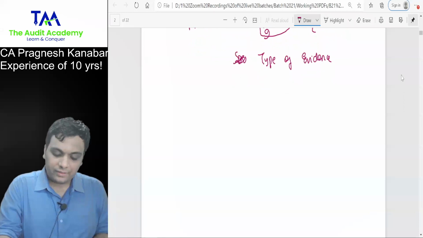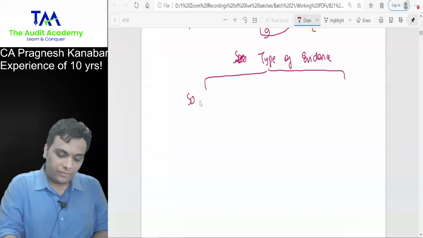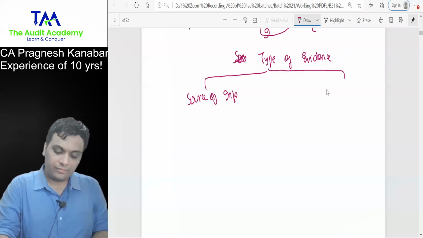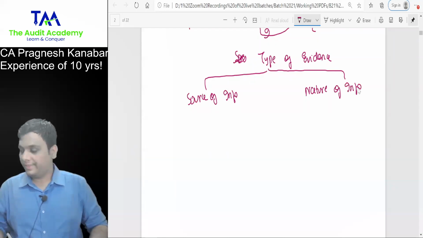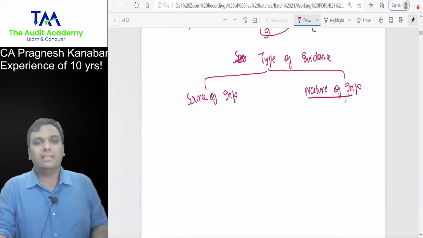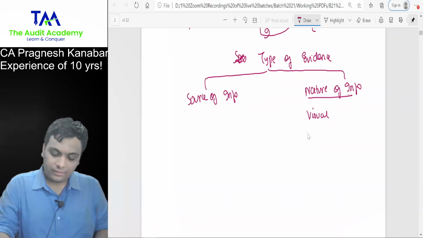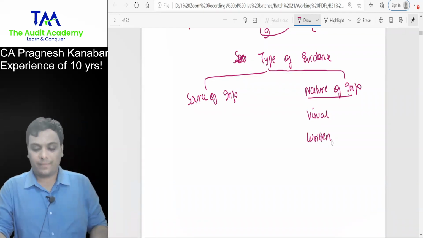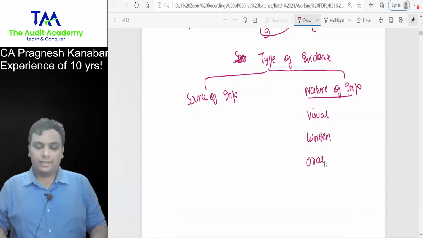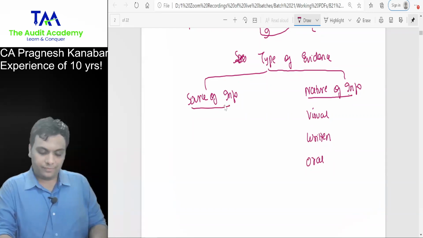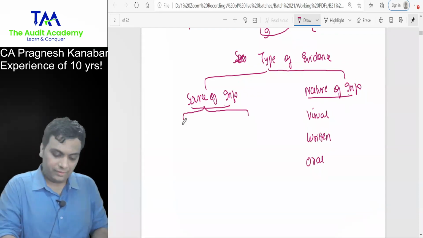Type of evidence is divided based upon two categories: based upon source of information and based upon nature of information. Nature of information is whether it is a visual evidence, or a written evidence, or an oral evidence. Source of information depends upon the origin of the information.